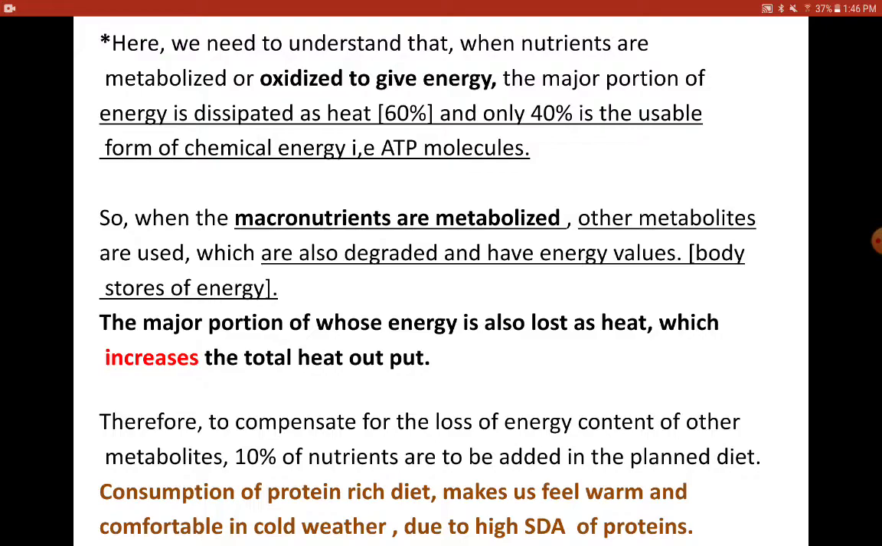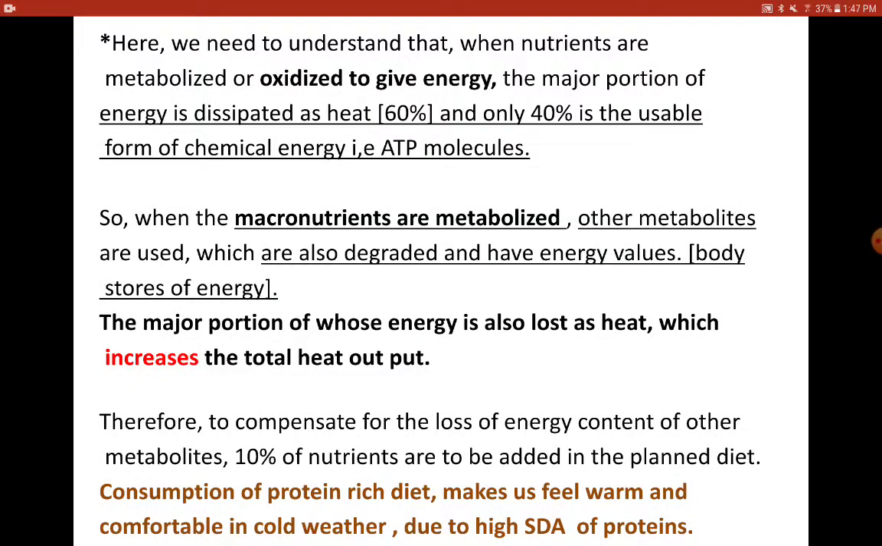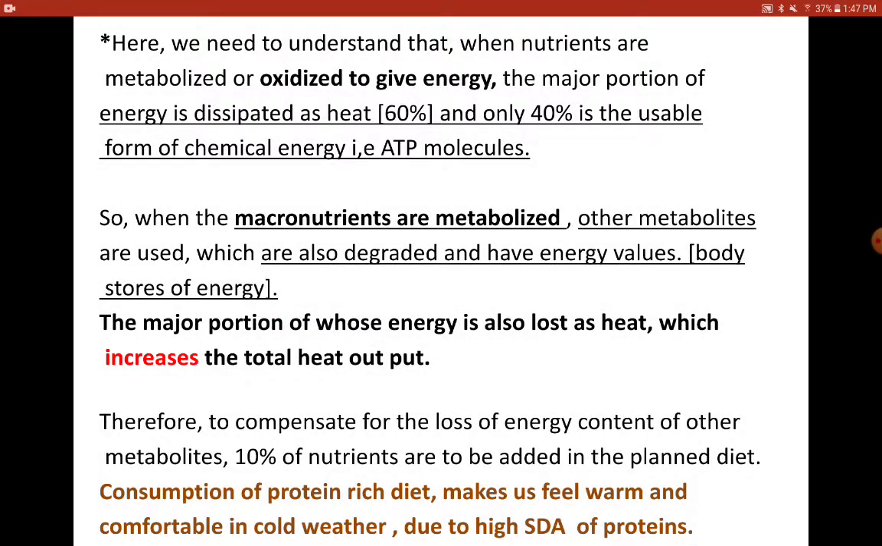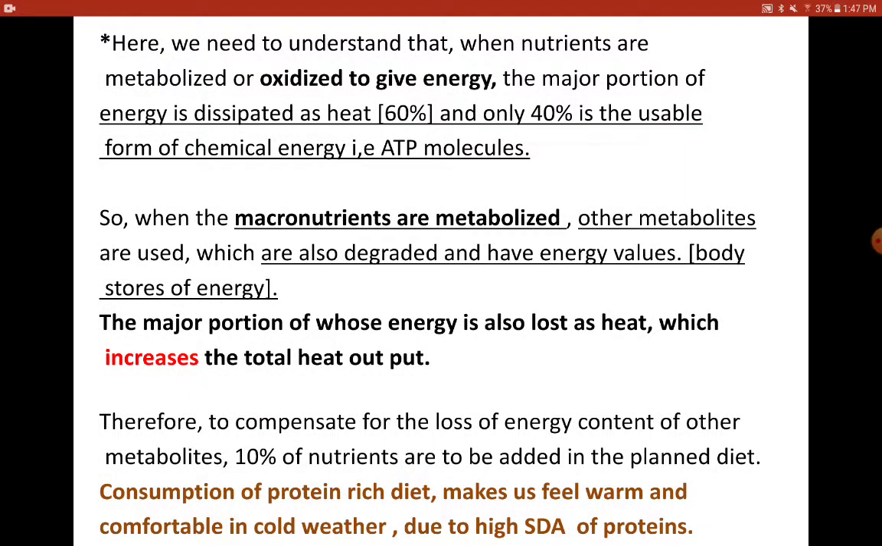So I hope you understood that the SDA values of carbohydrates, proteins or lipids are mainly because of the energy values of other metabolites which come in between in these pathways. When these carbohydrates, proteins or lipids are getting metabolized, other components are also degraded which add up to the heat value. That is how extra heat is produced. Therefore, to compensate for the loss of the energy of other metabolites, 10% of extra nutrients have to be added in the diet. Now, why 10% extra?